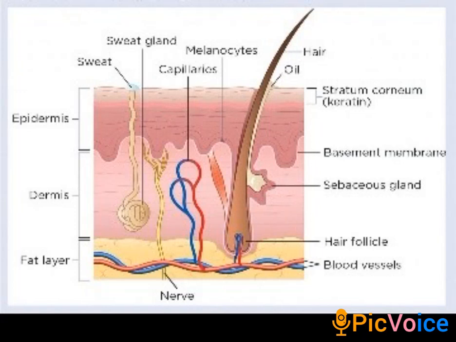The biggest sense organ in the human body is skin. Our skin is the sense organ for touch. It contains cutaneous receptors for touch. With the help of these cutaneous receptors, we can identify the sense of touch.